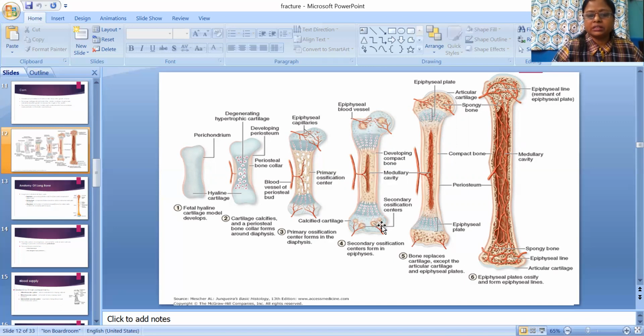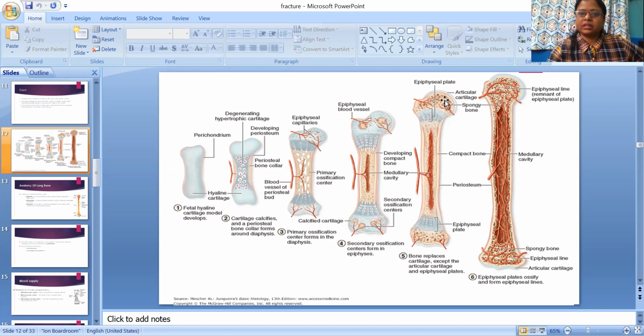Then the next step is that bone replaces cartilage except the articular cartilage and epiphyseal plate. Here is the epiphyseal plate, right? So you can see some part of cartilage.